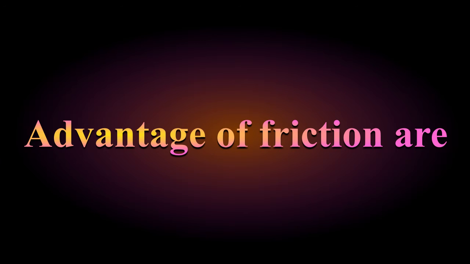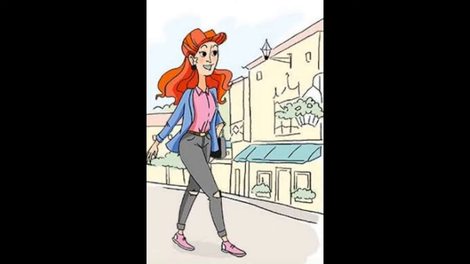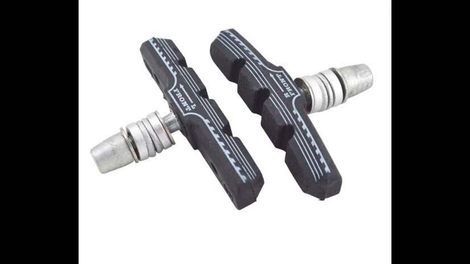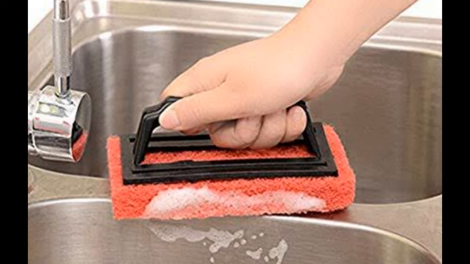The advantages of friction are: friction allows us to walk. It gives us grip between our shoe soles and the ground. Otherwise, we would be slipping with every step. The brake pads on our cycle grip the wheel and increase friction so that the wheel stops moving. The scrubber we use to wash vessels in the kitchen removes grease through friction.